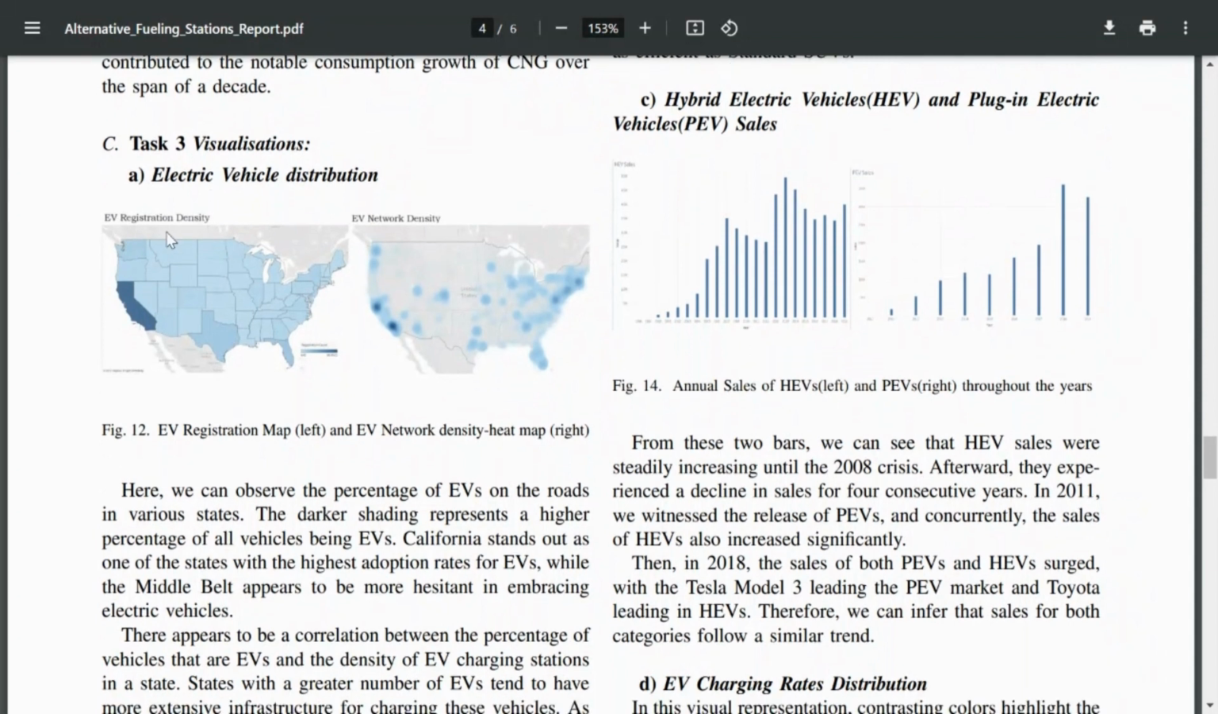We can see from the maps that there is a clear correlation between the density of registered EVs and the concentration of EV charging stations. Areas with more extensive EV networks witness a higher number of EV registrations, underlining the importance of infrastructure in driving EV adoption.